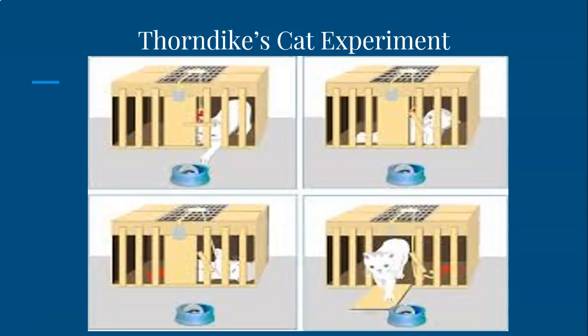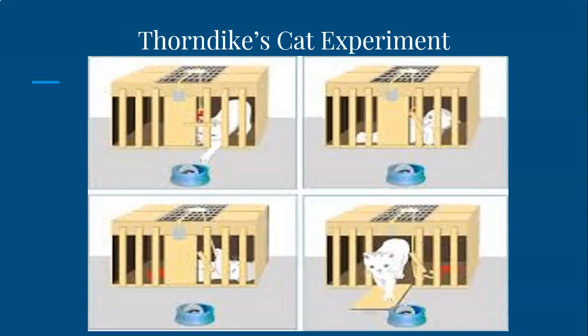So eventually, the cat is fumbling around, and he gets to the lever. He realizes once he pulls the lever, he is able to get out of the box, which is the sequence that we see in the second box, third box, and fourth box. When the lever is pulled, he is able to get out of the box into the food.